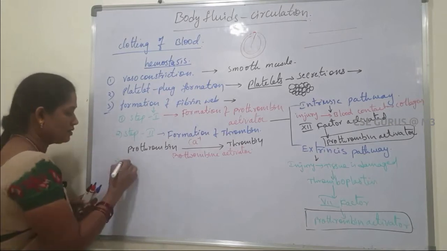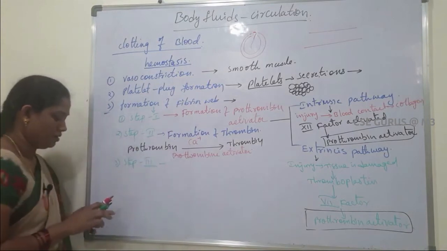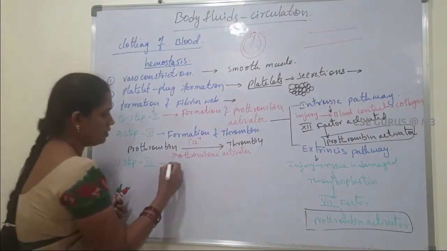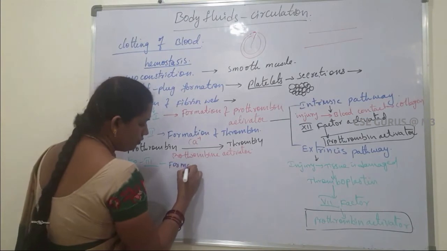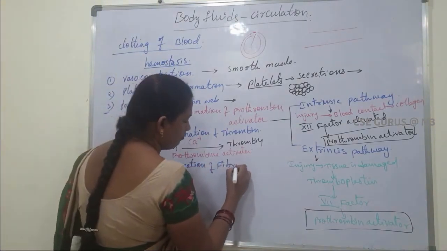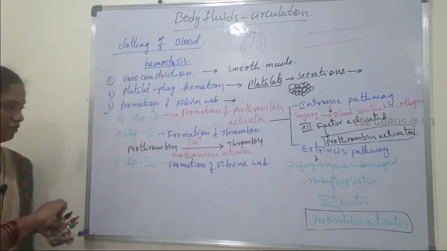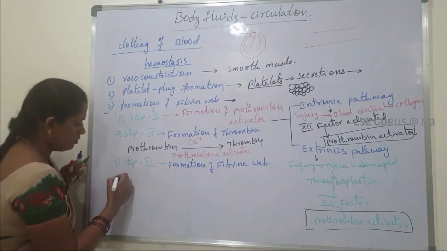Then step 3. Step 3 is formation of fibrin web.